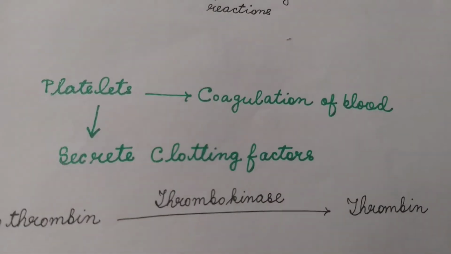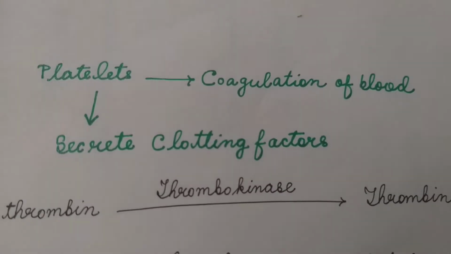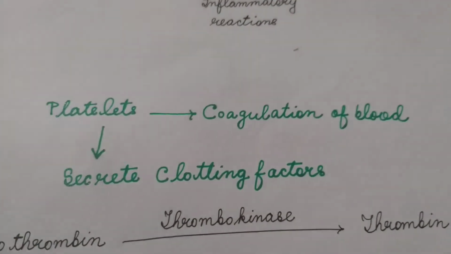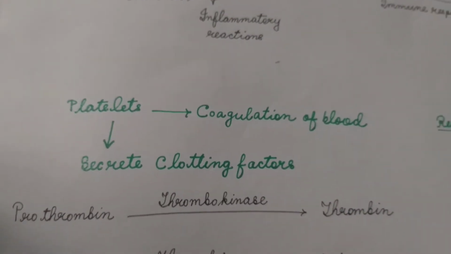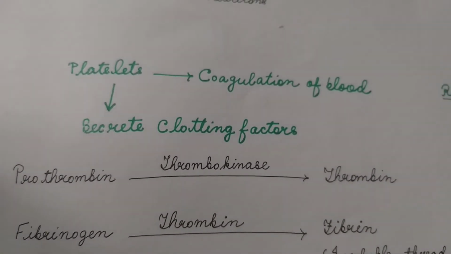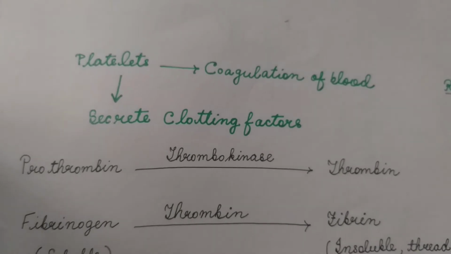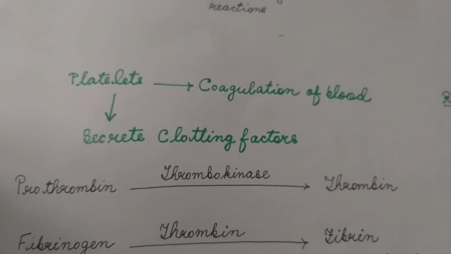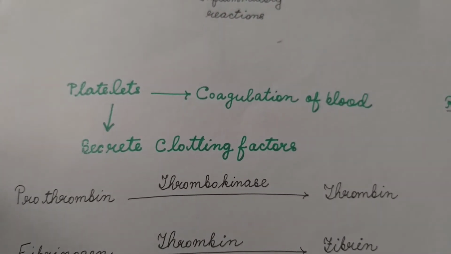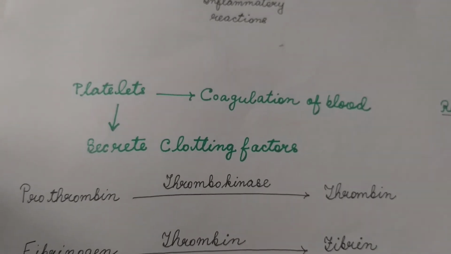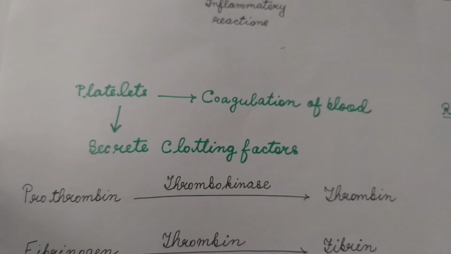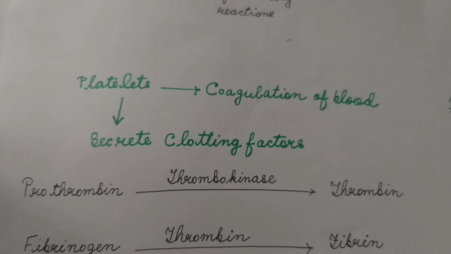Now platelets. Platelets help in coagulation of blood. Whenever there is an injury or trauma or any kind of cut in the skin, platelets immediately come out of the blood vessels and surround the area which is affected.